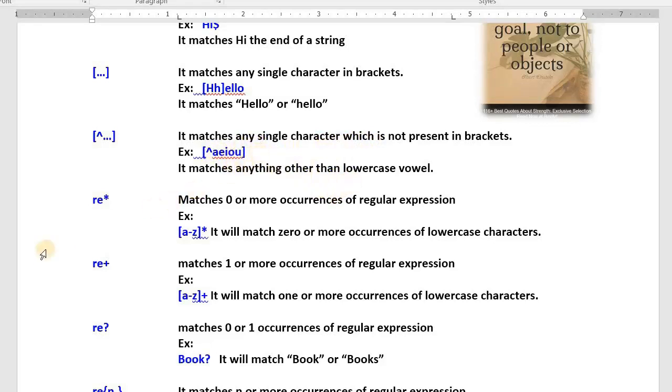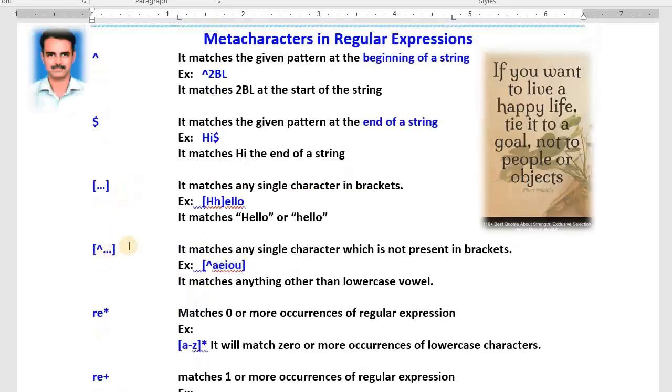Now, RE star means what? RE is a character, we already know. S star means what? The string that starts with S. Now can you tell me, in this string, any string that starts with G? G star means only "goal". Y star? Y star means Y, O, U, that's all. W star? Only one. Okay. A star, what does A star mean? A single "a" is there as well as another single "a".